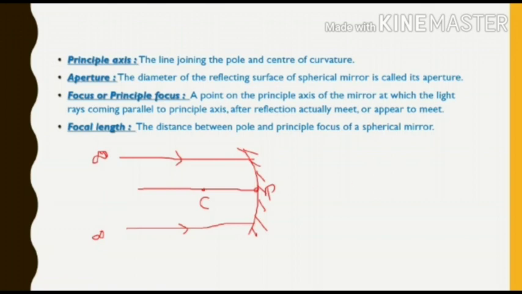Okay, so this is the light incident ray that came from the infinite source. When it gets incident at this point, it gets reflected in this direction. Similarly, this ray will also get incident at this point and get reflected in this direction. So the meeting point of these two rays coming parallel to the principal axis is known as the focus, or the principal focus.